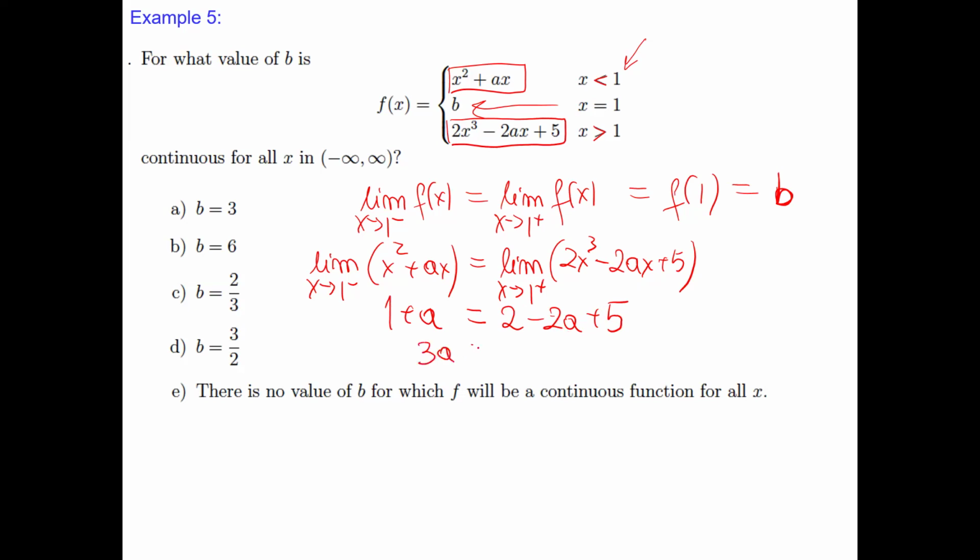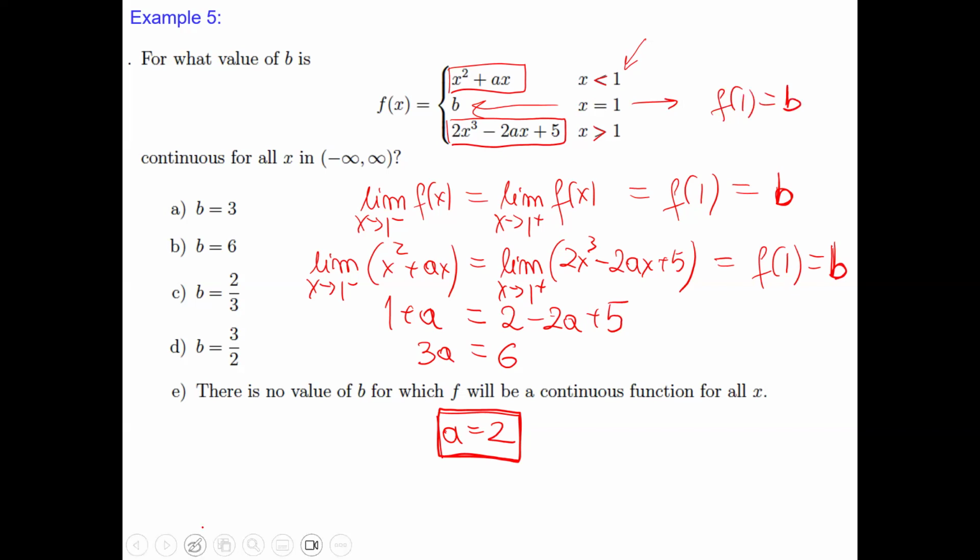It will be 3a equals 6, correct? a is 2. But this is a, not b. We still have to figure out b, but we know that this is also equal to the value at 1, which is b. We know the value of a.